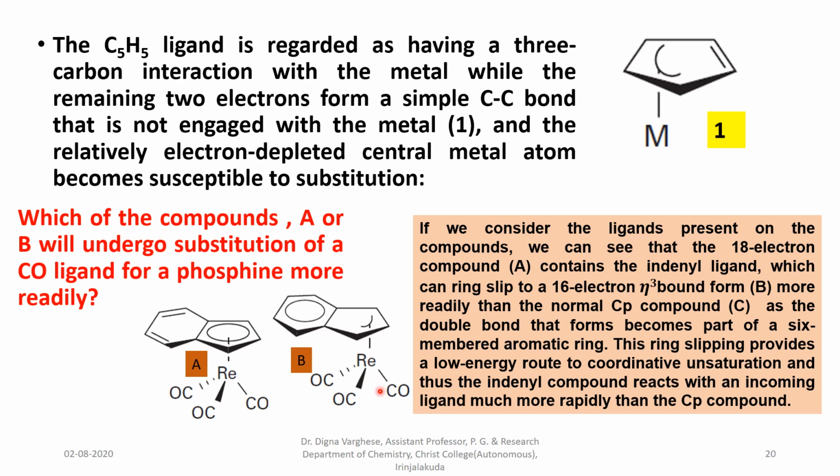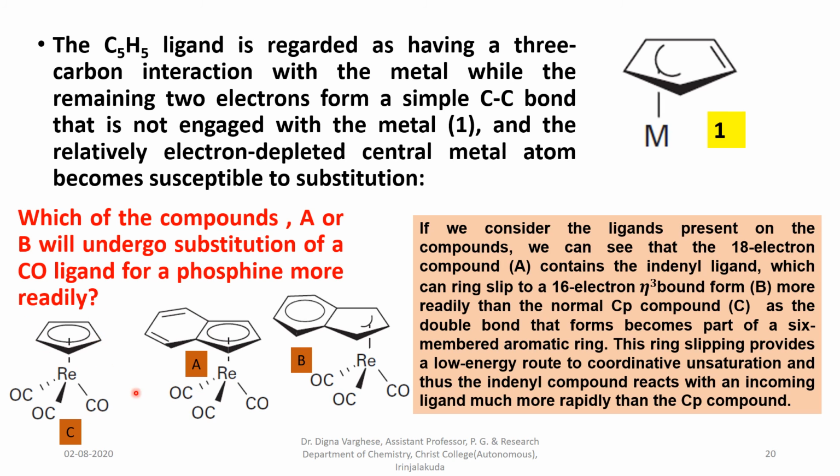which is more readily than the normal cyclopentadienyl compound C, as the double bond that forms becomes part of a 6-membered aromatic ring. This ring slipping provides a low energy route to coordinative unsaturation, and thus the indenyl compound reacts with an incoming ligand much more readily than the Cp compound.